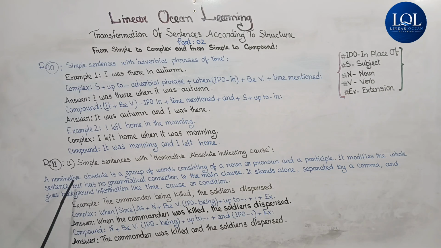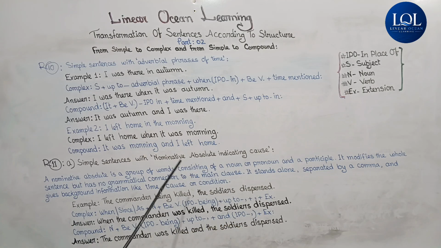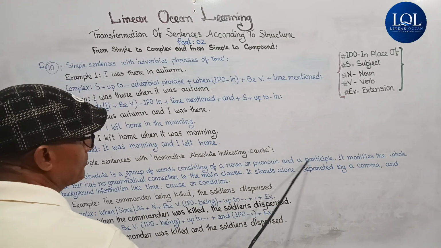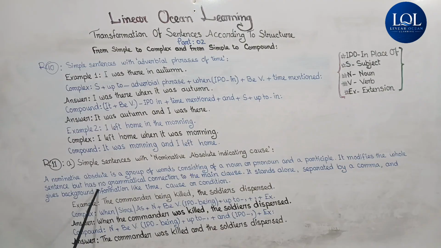A nominative absolute is a group of words consisting of a noun or pronoun and a participle, that is, noun "the commander," then participle "being killed." It modifies the whole sentence but has no grammatical connection to the main clause.